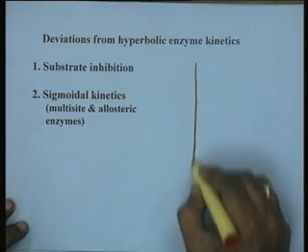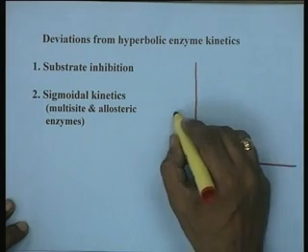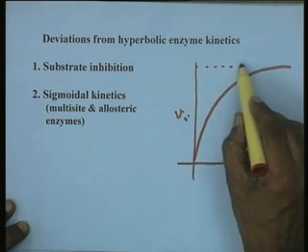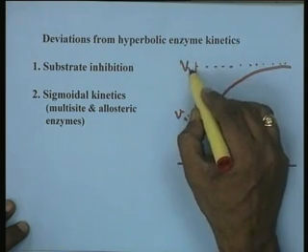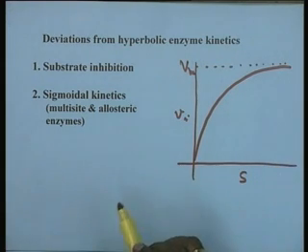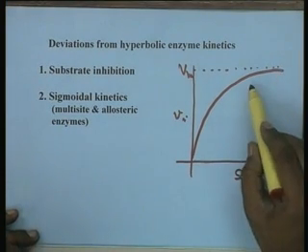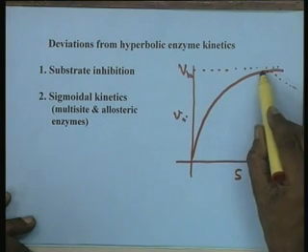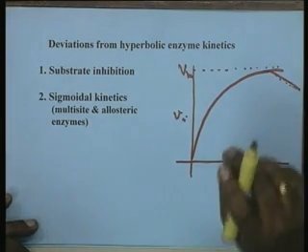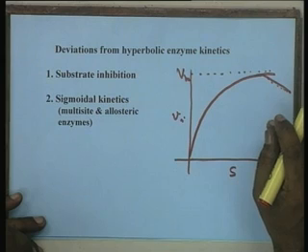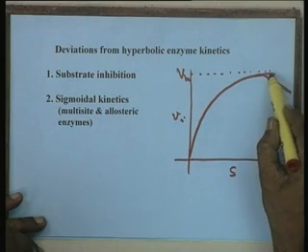Now, if you look into the reaction profile, a typical substrate versus initial reaction velocity profile for a hyperbolic kinetics goes like this, with an asymptotic reaction velocity Vm. In the case of substrate inhibition, the reaction velocity, when you increase substrate concentration, does not reach the saturation level. Rather, even earlier than that it deviates and passes through a maximum. When substrate concentration goes high, the reaction velocity starts dropping.